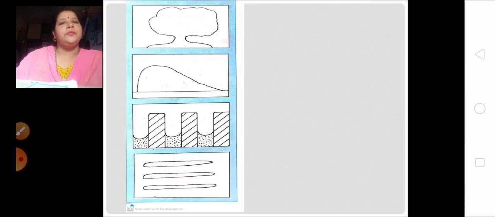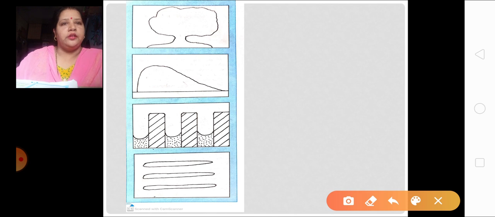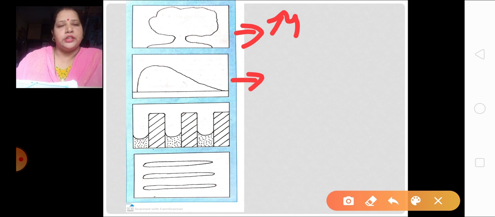Now, here is a picture. In this picture, you are going to tell me which landform this belongs to. The first one, yes, it is a mushroom rock. What about this? This is a picture of a sand dune, correct.